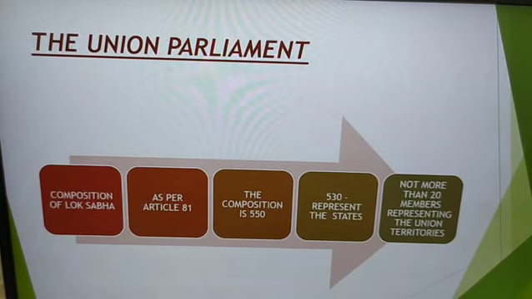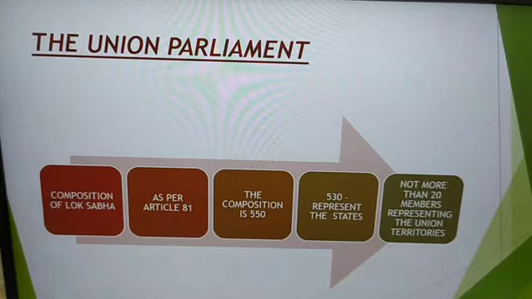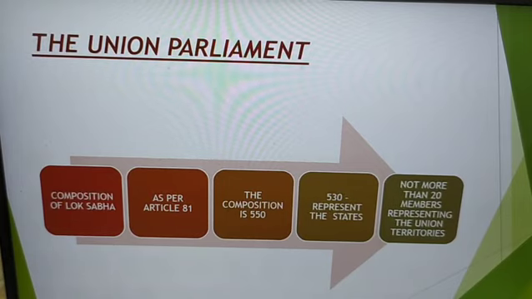Now please take into consideration this very important point. This is confusing because maybe in earlier years when you studied civics, you might have studied this, but yes, now we don't find such Anglo-Indian members. So now let's talk about the effective strength of Lok Sabha.